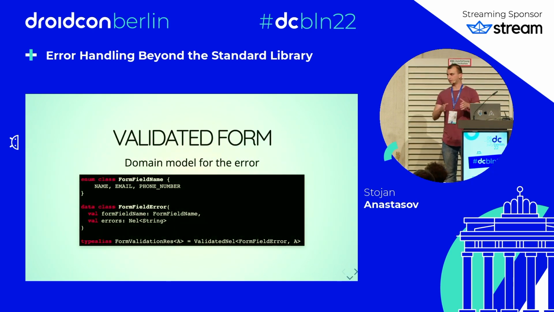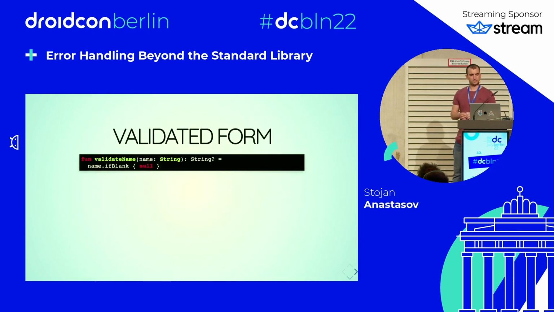So to use this in our problem, we need to introduce some domain models for our errors. Form field name for which field has a problem. Form field error is the name and a list of problems that it might have. And then for the result of form validation, we can have a ValidatedNel with a list of form field errors or our success type.